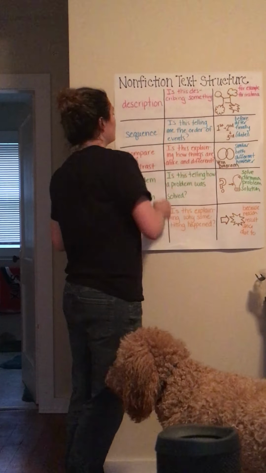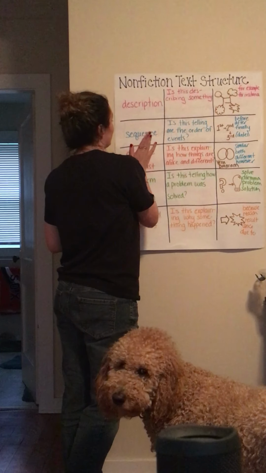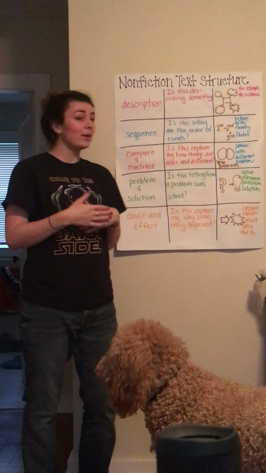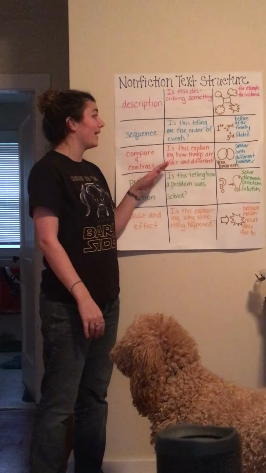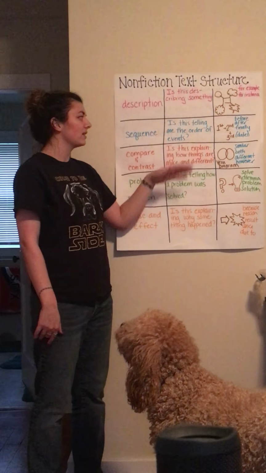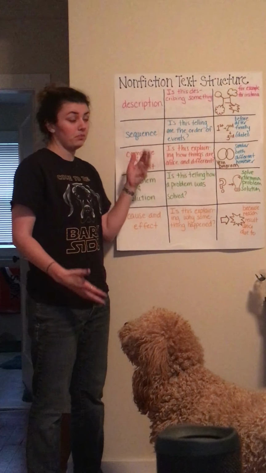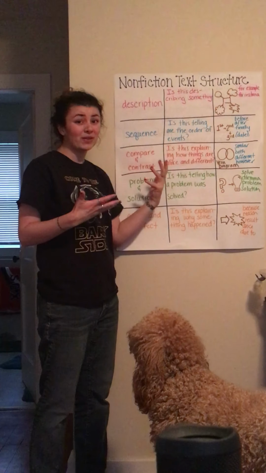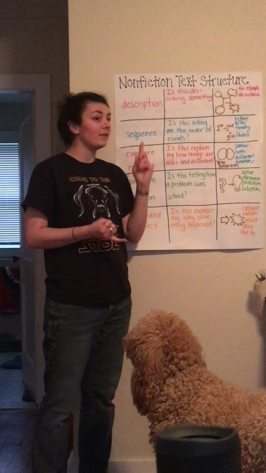Our second nonfiction text structure is sequence. So, thinking about the order of things. A question you want to be asking yourself is, is this telling me the order of events? Like first, second, third place. That's the basic kind of structure of it. However, you want to be aware of dates.